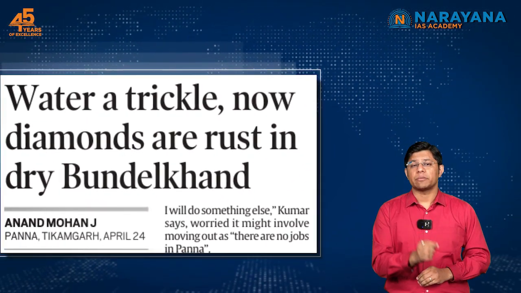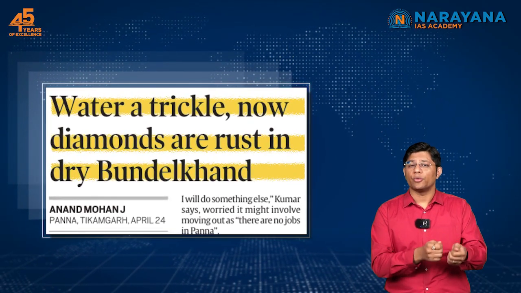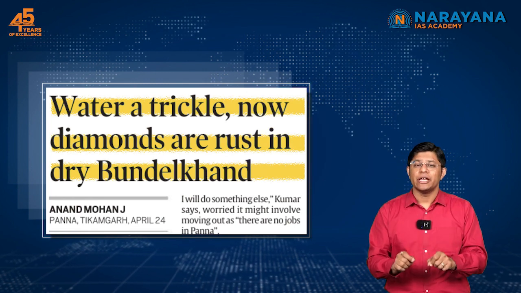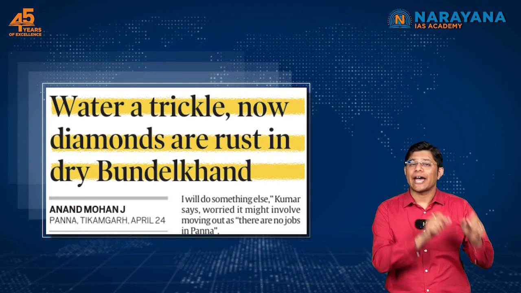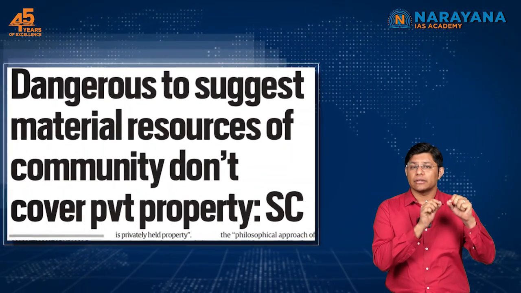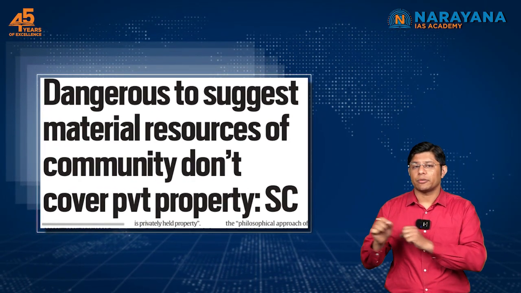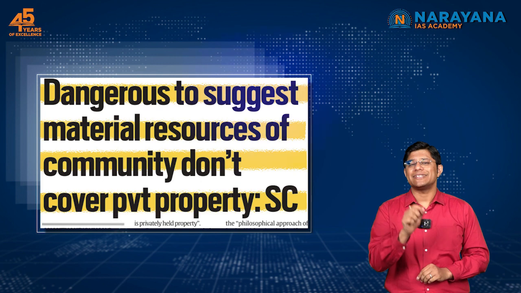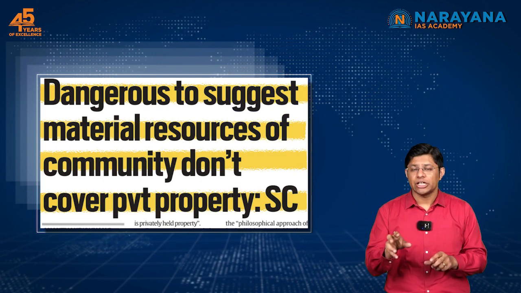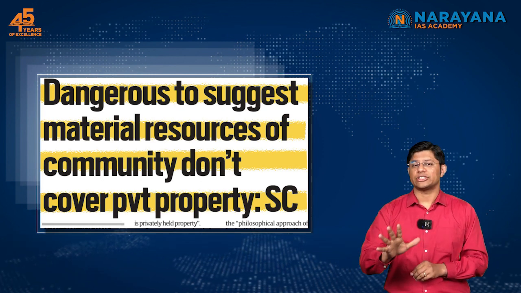The fourth article talks about the region called Bundelkhand. The article tries to highlight how the livelihood of people in Bundelkhand is getting affected because of the decline in diamond mining. The fifth article talks about Article 39B, which is a directive principle of state policy. This DPSP states that the distribution of material resources should be such as to serve the common good. These are the 5 topics that we shall be discussing.